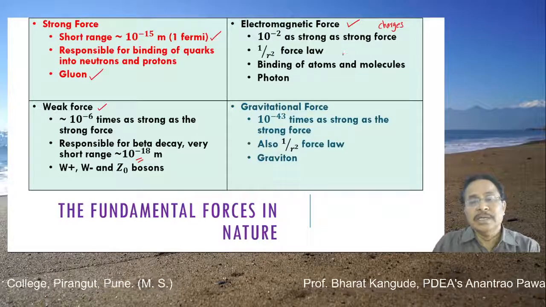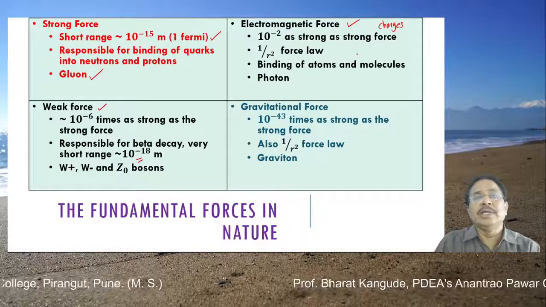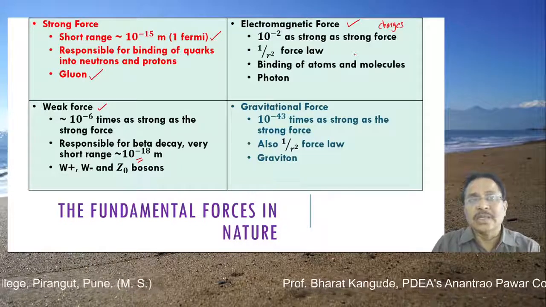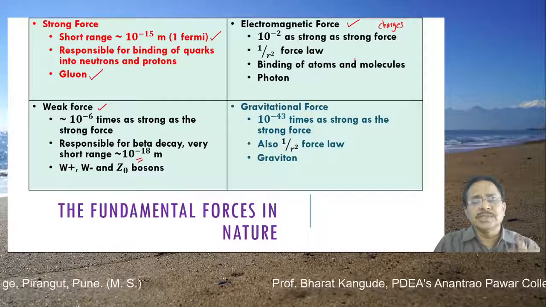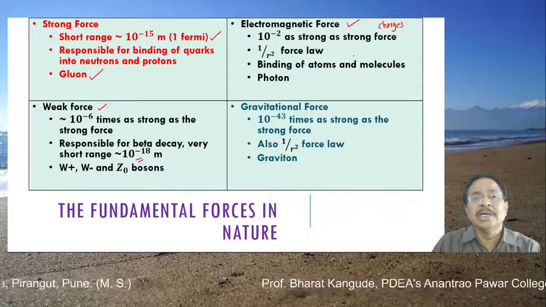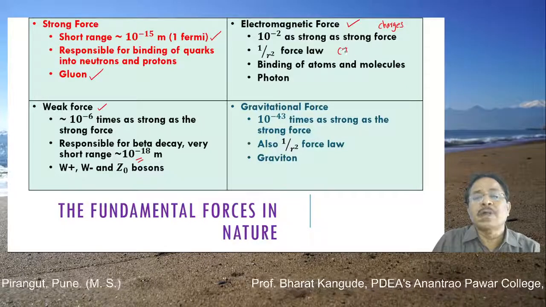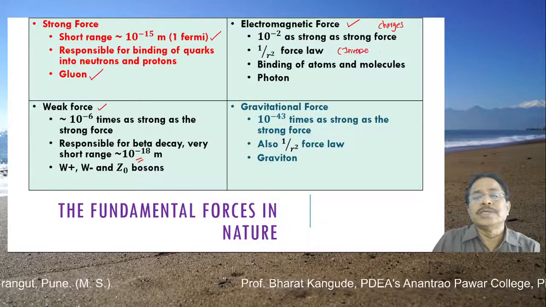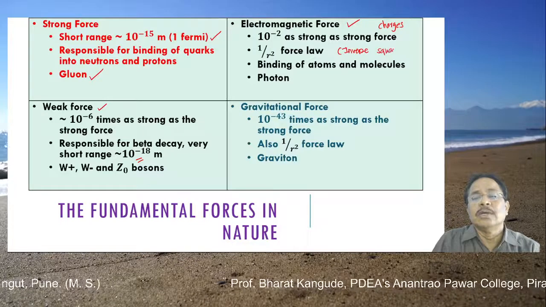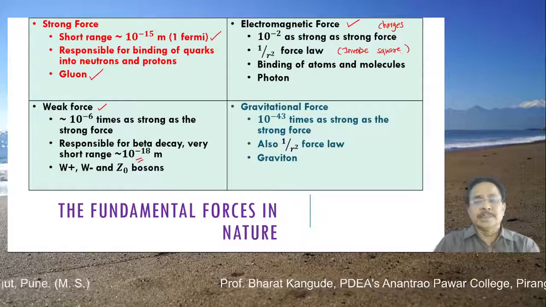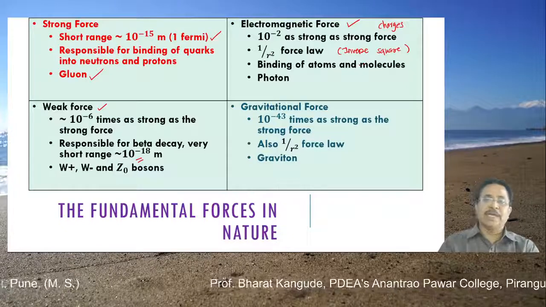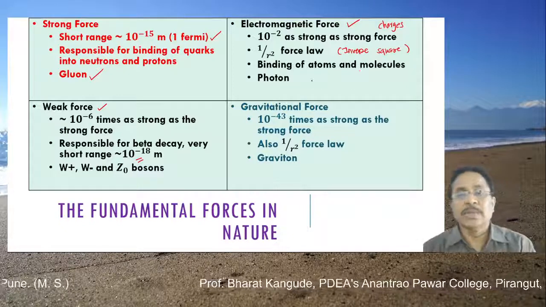That means this force goes on decreasing as r goes on increasing. This decrease is 1 upon r square, and this is called the inverse square law. Mathematically it is represented by this inverse square equation, and therefore it is called the inverse square law.